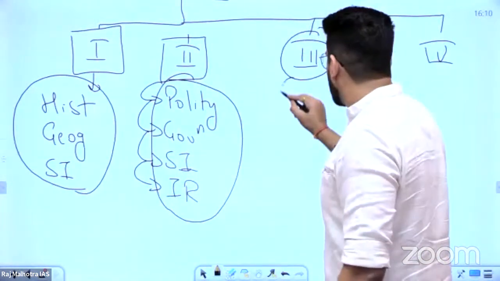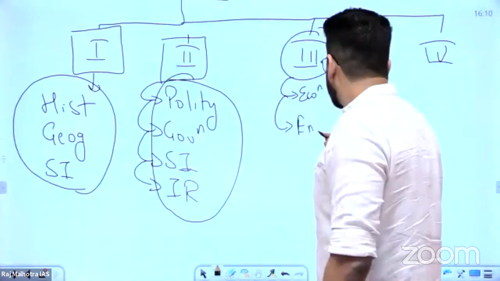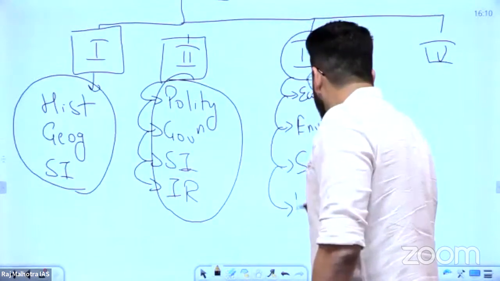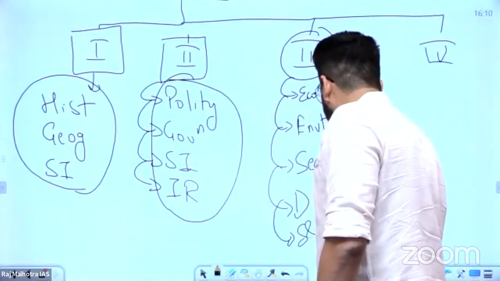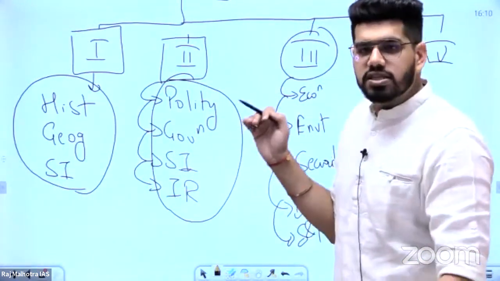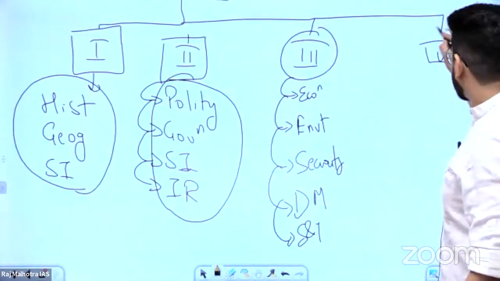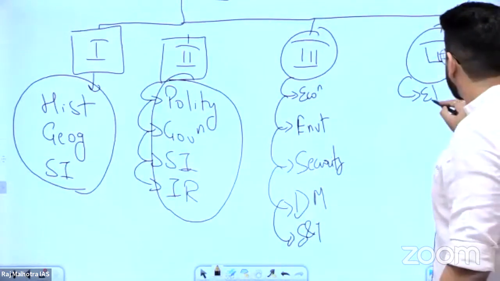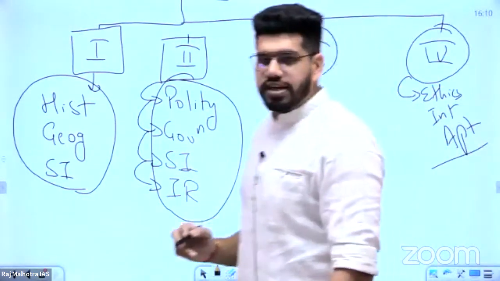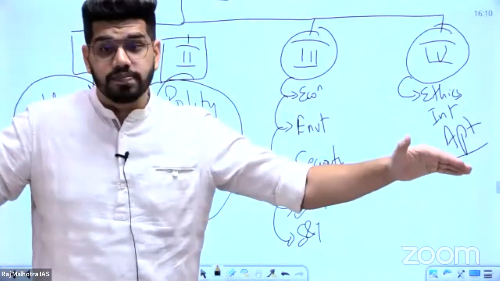General Studies 3 includes economics, environment, internal security, disaster management, and science and tech. And then there is General Studies 4, which is ethics, integrity, and aptitude. All these 4 papers are of 250 marks each in the mains examination.